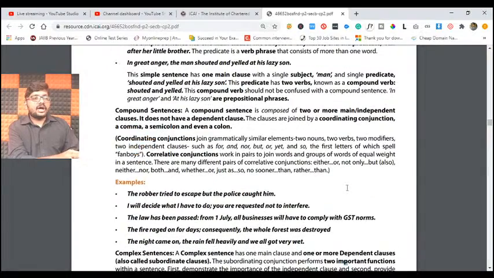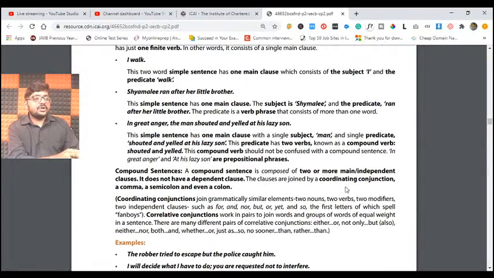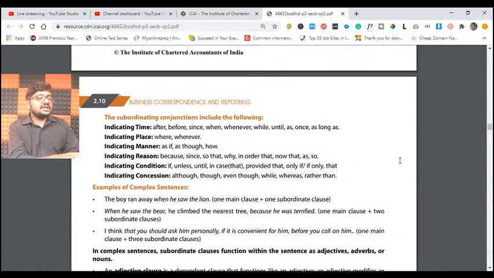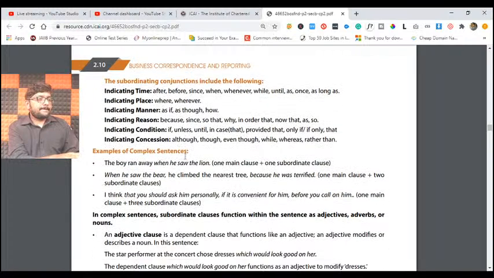In compound sentences, you are trying to add two or more independent clauses, but here you are trying to use one or more. It means even a single dependent clause can be a part of a complex sentence, no problem. Understand, friends? So, examples you see here.